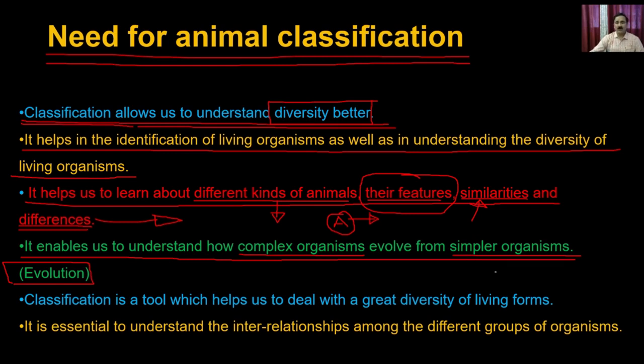It shows how simple organisms allowed the development of complex organisms, and the mechanism through which simple organisms adopted or acquired a new feature so that they became very complex organisms.